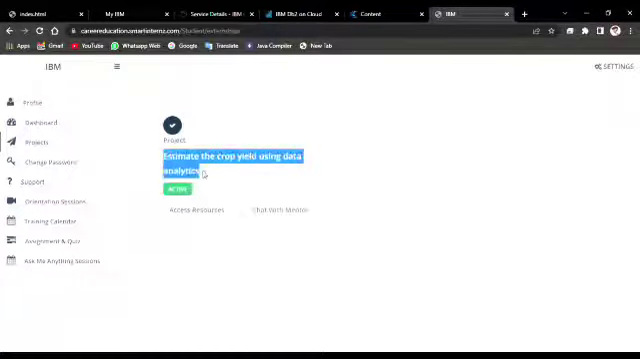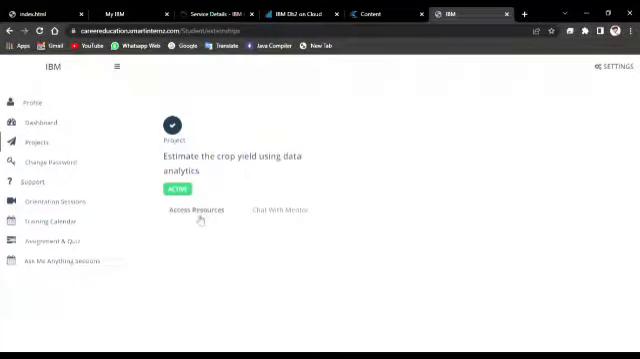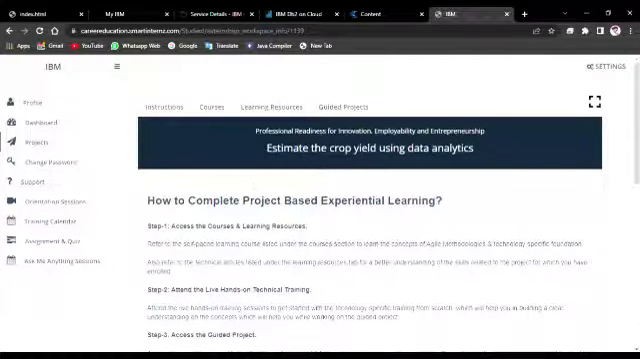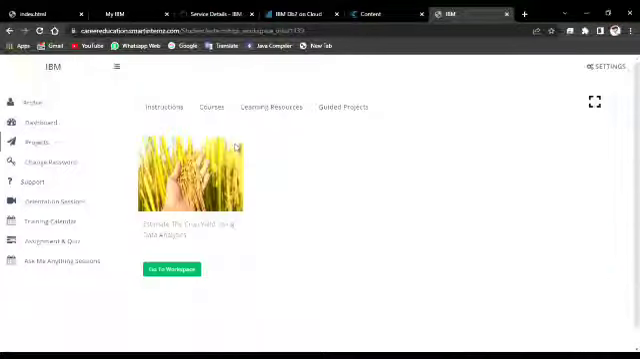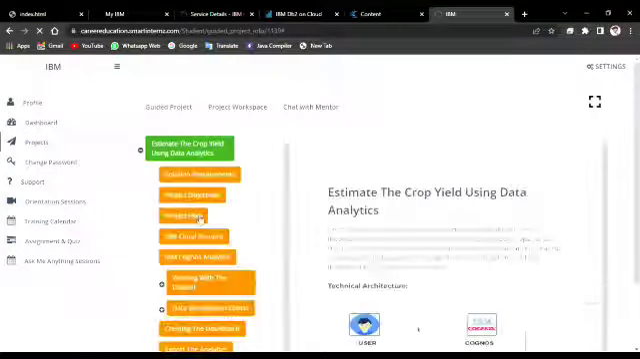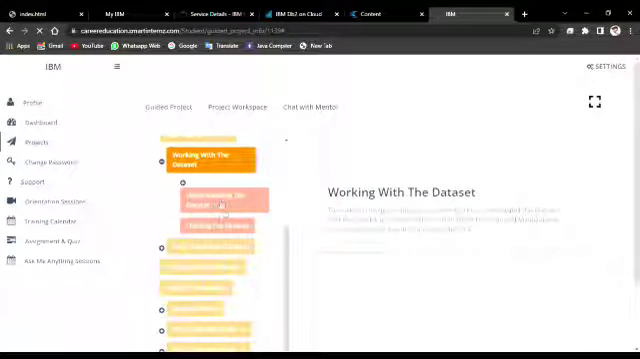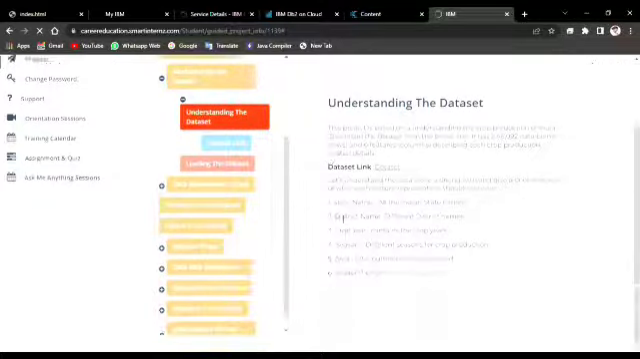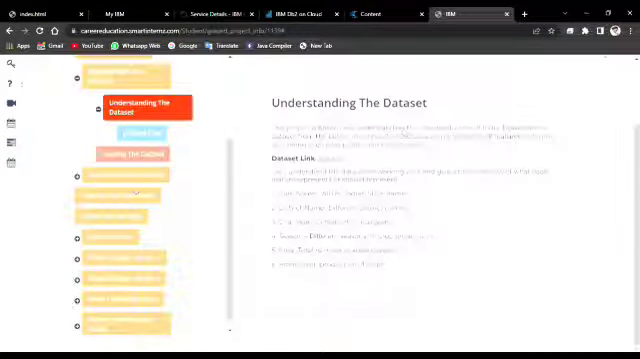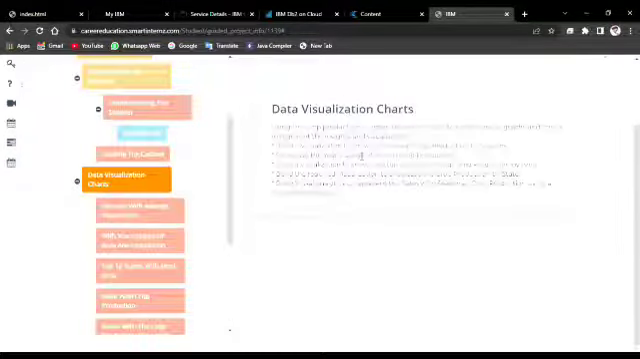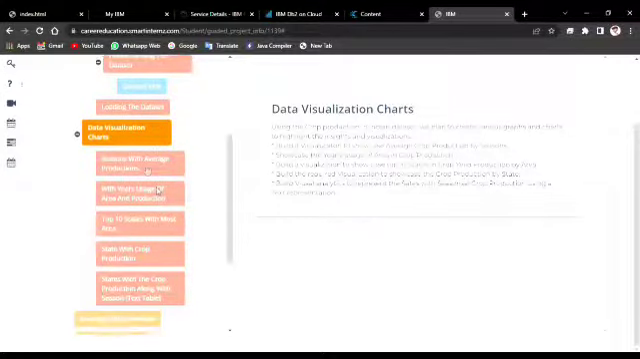When we click access resource, we can get the details of our project, what things are needed to be implemented in that project. When we click go to workshop, we have the project workflow, a working data set, what type of data set it is, what the content is, and what things are to be visualized.